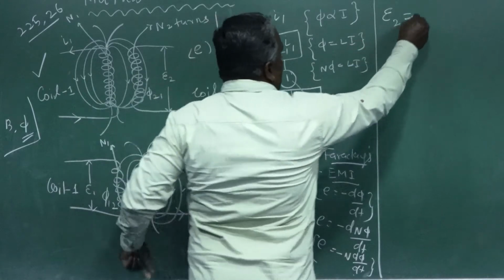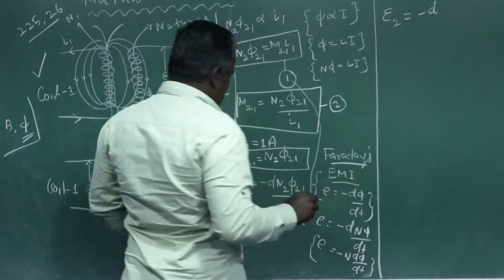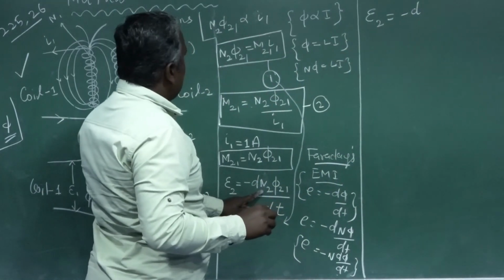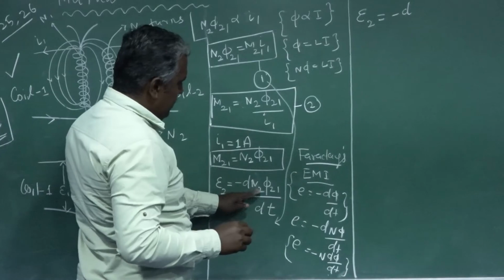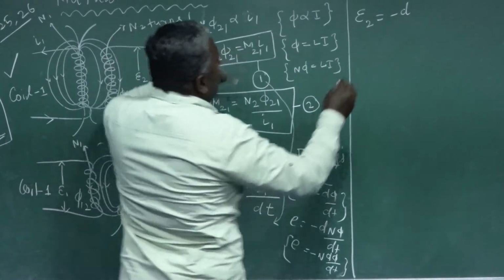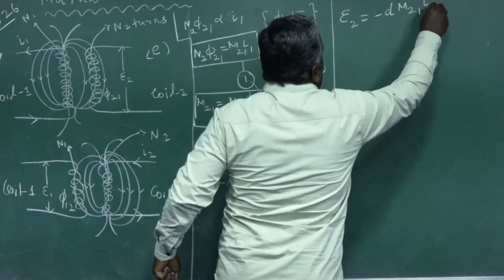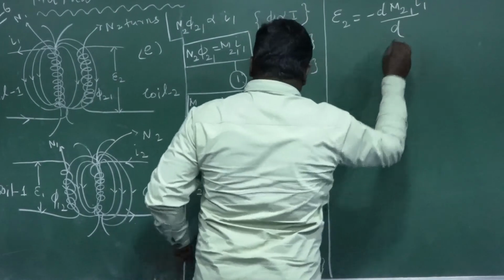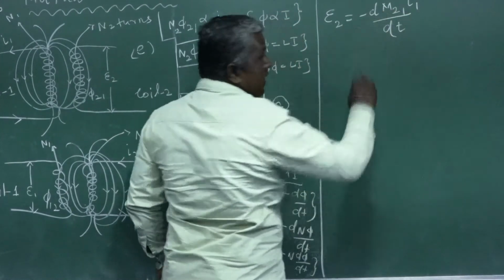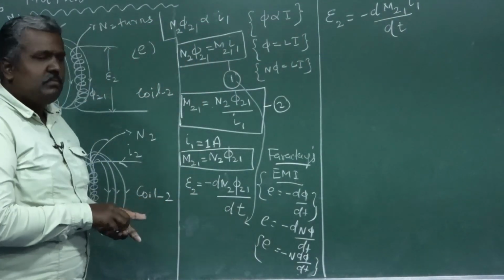Epsilon 2 is equal to minus d of M21 I1 by dt. Clear?